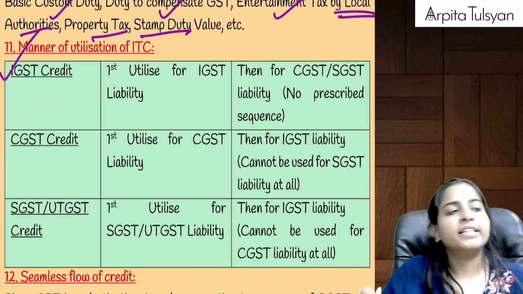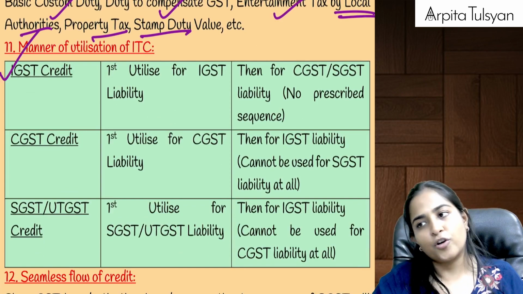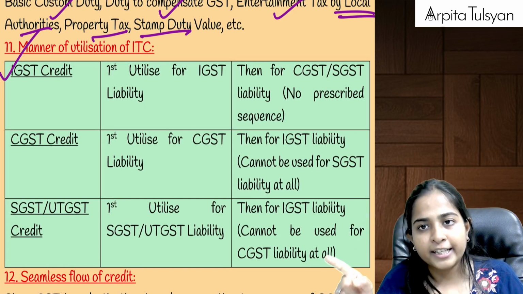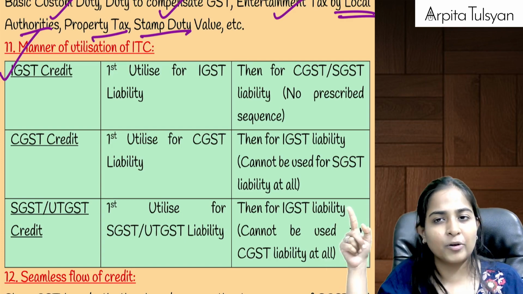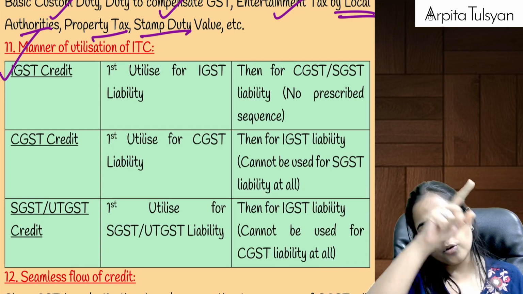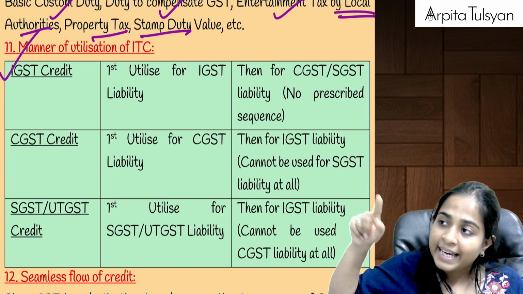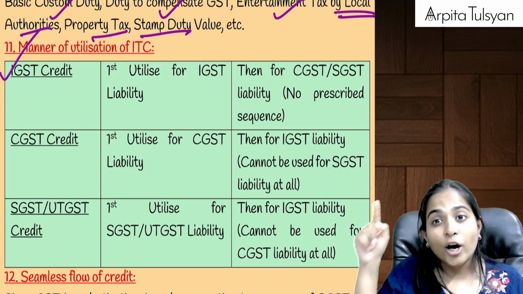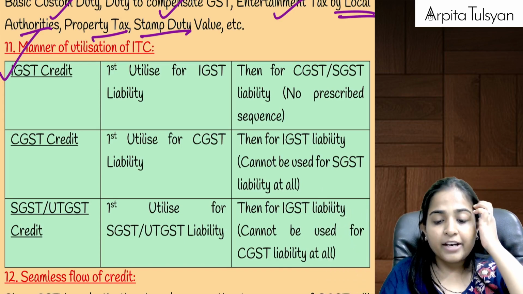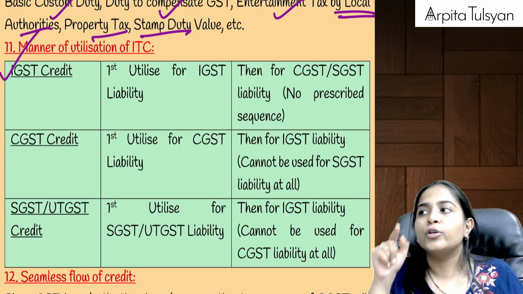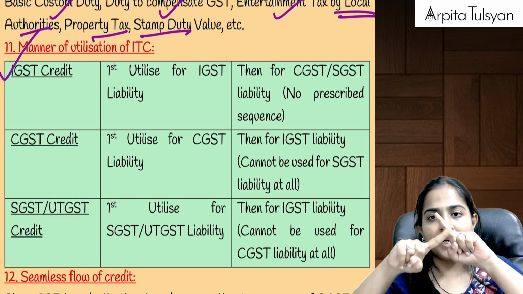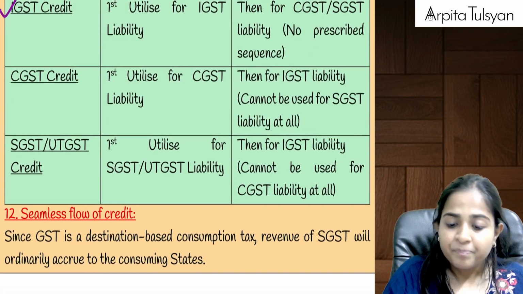Then we had already studied the manner of utilization of ITC. If you have IGST credit available, use it first against IGST liability, then against CGST or SGST, no sequence. If you have CGST credit available, first use it against CGST liability, then against IGST, but not against SGST, right? And the last one, if you have SGST credit, first use it against SGST liability, then against IGST liability, but not against CGST liability.